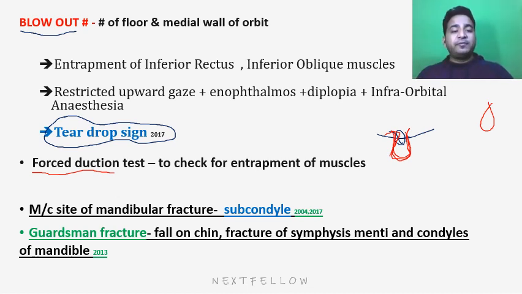What is the guardsman fracture? What happens if the patient falls on the chin at this level? So there will be fracture of the symphysis menti and the condyles of the mandible. So this is the guardsman fracture.